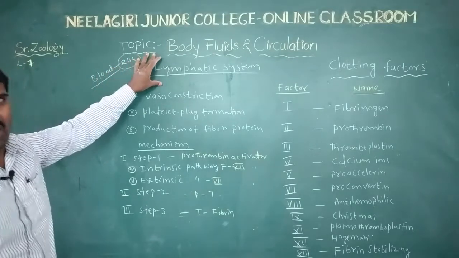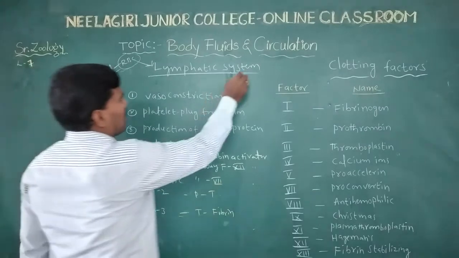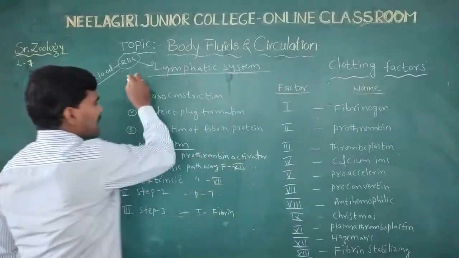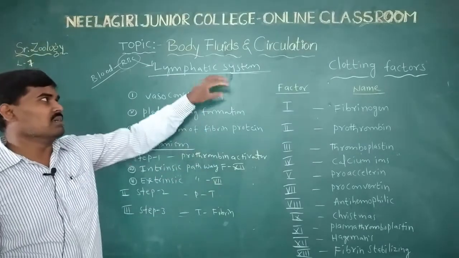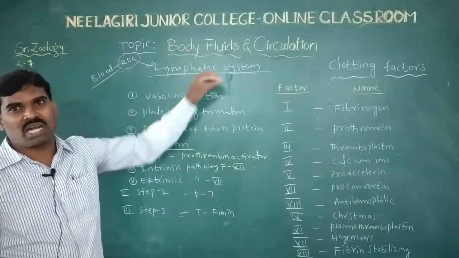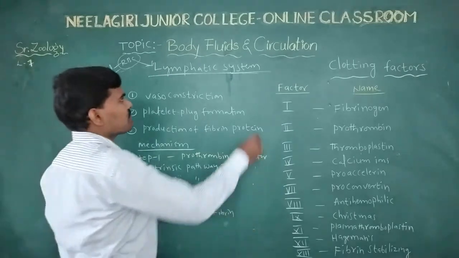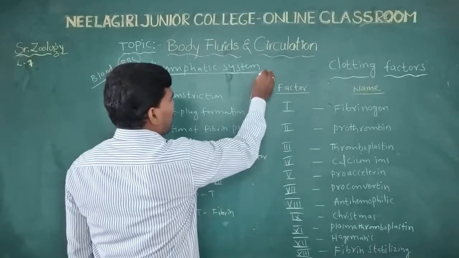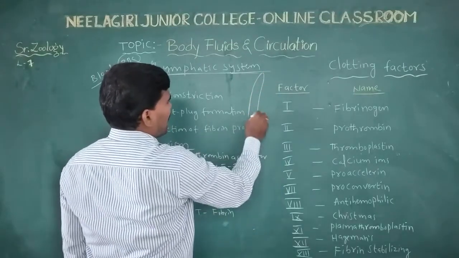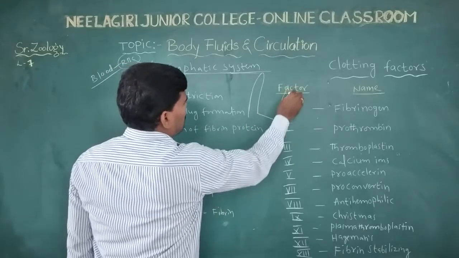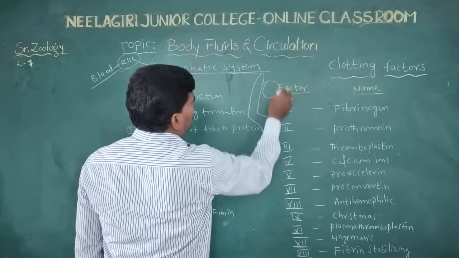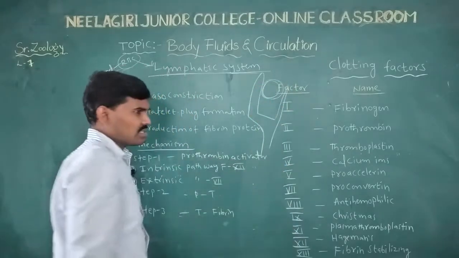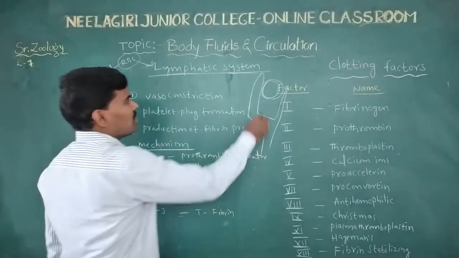The lymphatic system is also a network-like structure, of thick-walled vessels with blind ends. There are a number of extracellular spaces in between.